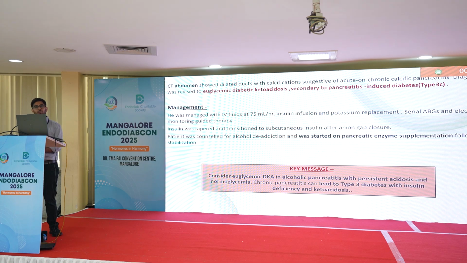Later, a CT abdomen was done after stabilization, which also showed dilated ducts with calcification, suggestive of acute and chronic pancreatitis, and his diagnosis was revised to euglycemic decay secondary to pancreatitis-induced diabetes in him, that is type 3C. He was managed as regularly with fluids, insulin infusion, potassium replacement, and also on the day near to discharge, he was started on pancreatic enzyme supplementation following stabilization.